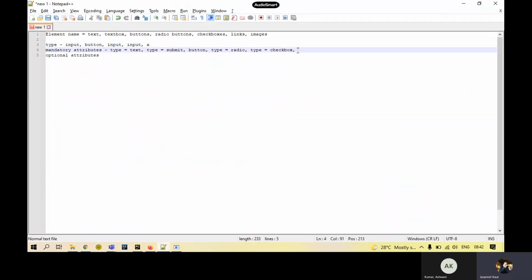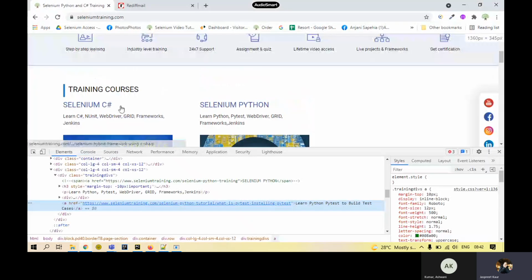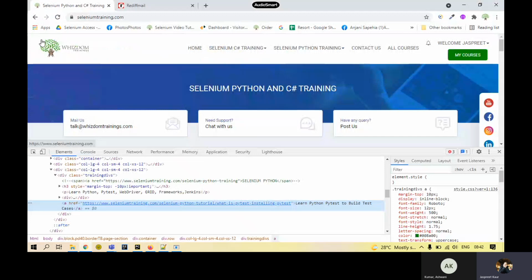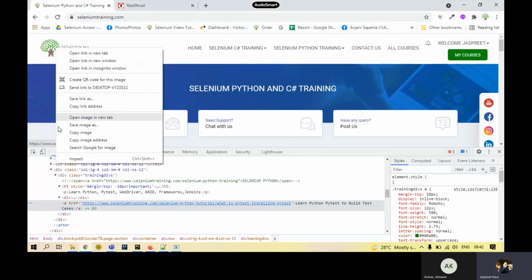So here, the mandatory attribute is going to be href. The same way is the images. If we talk about some image on the page, so let's say this is the logo image. If I inspect this, what do I get? The type is img, the short of image. Very clear enough.